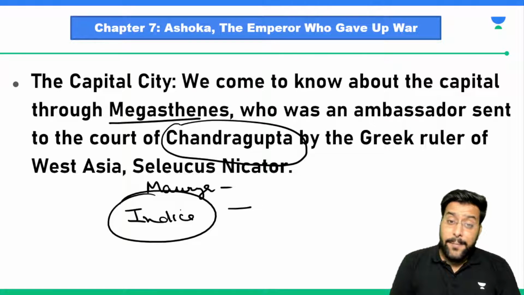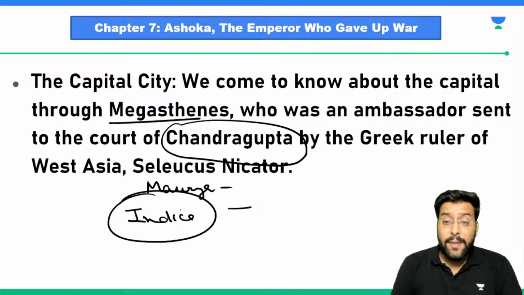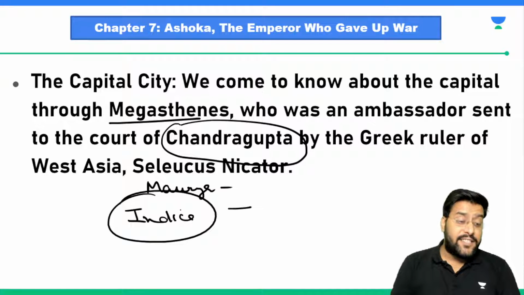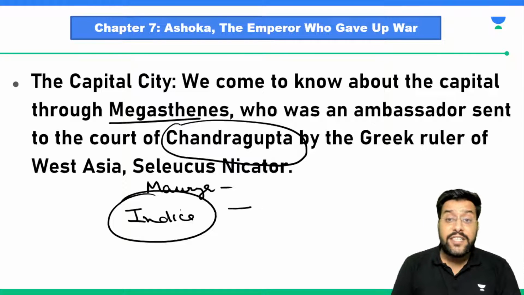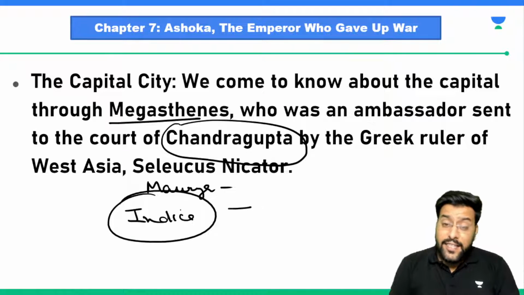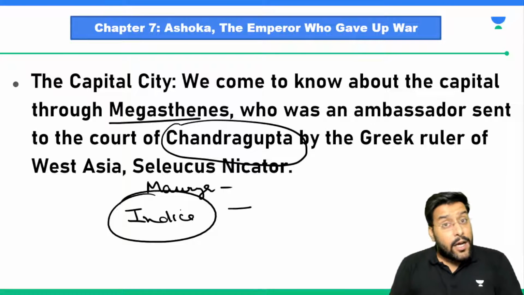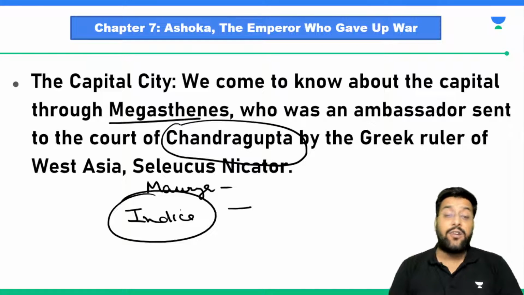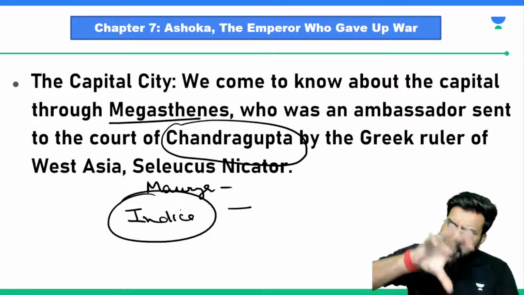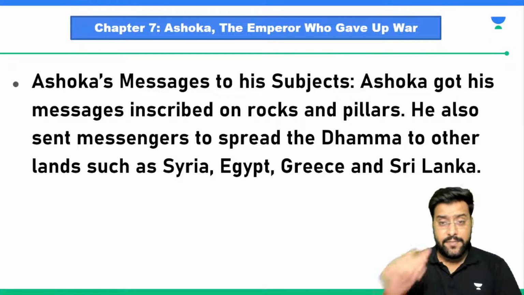The modern day Patna, or Patliputra, was the capital, and all these things were mentioned by Megasthenes in his book Indica. He told that this city had 571 towers and 64 gates. The king's palace was decorated with wood, stones, gold and precious metals, and it had gardens and enclosures around it. So what is this entire thing indicating, sir? It is telling us the richness of India and the richness of Indian empires.